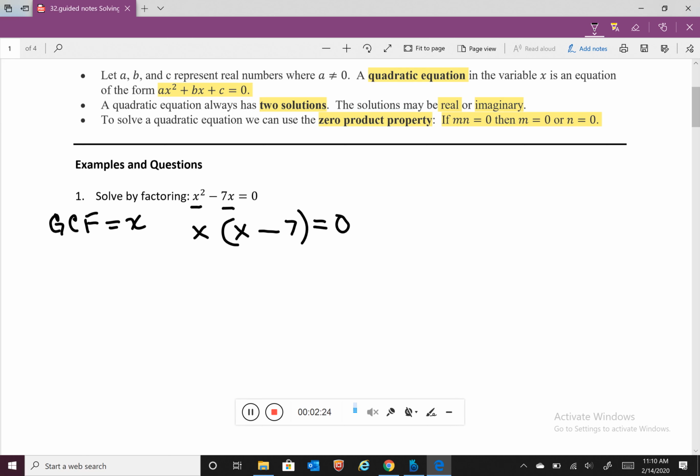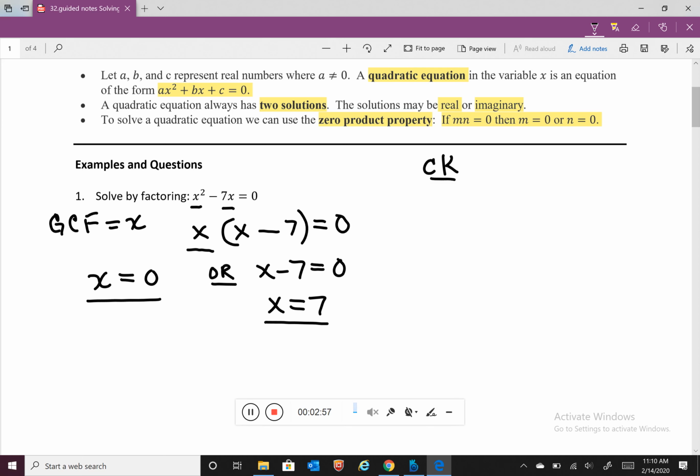Now we'll use the zero product property that says if x times x minus 7 equals 0, then either x equals 0 or x minus 7 equals 0. So a solution could be x equals 0 or x equals 7. So two potential solutions are x equals 0 and x equals 7. Now we should still check this.